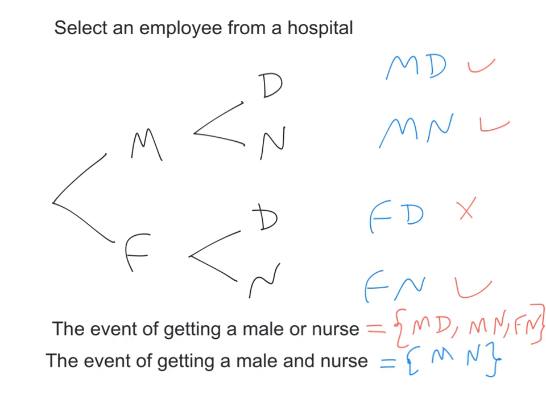The "or" means one of them is enough, and in that sense it unites all the males and all the nurses together. See, all the males are here and all the nurses are here, so when you unite them together, that's like a union. That's why in many cases "or" can be understood logically as union, and this is the symbol of union, while "and" can be understood as intersection. So that's the symbol of intersection. So I have at the same time male and nurse, a person who is male and nurse. I hope you get an idea about "or" as well as "and" in this example.